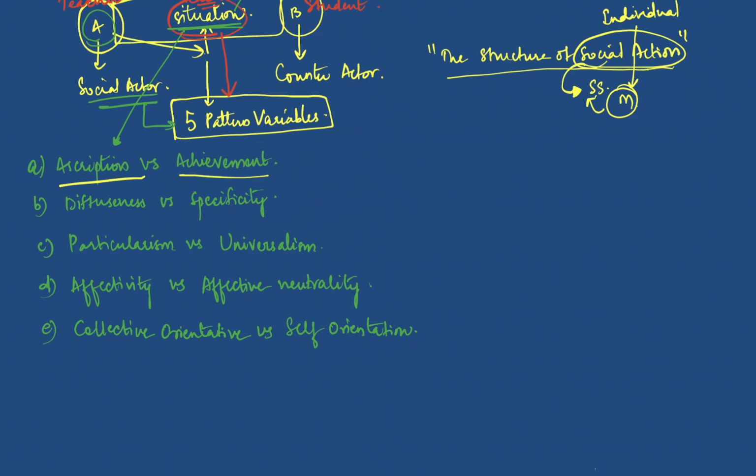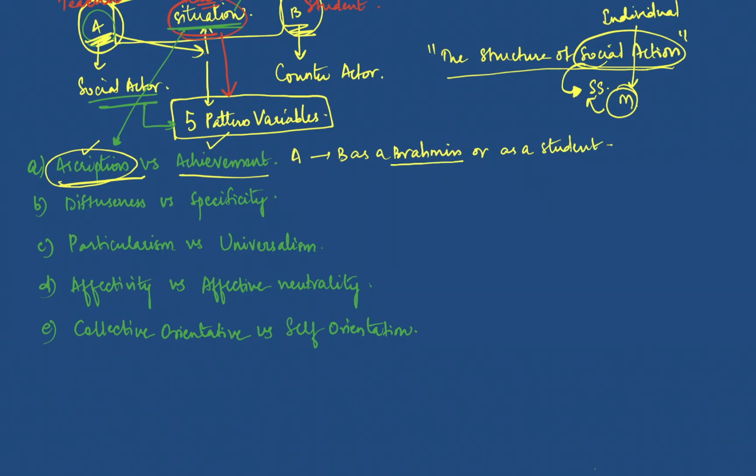In this particular situation where A is a teacher and B is a student, if A has to act or teach B, first he has to undergo this situation wherein A has to identify whether B is a student of his based on ascription status or achievement status. Should A see B as a Brahmin or as a student, just a student?